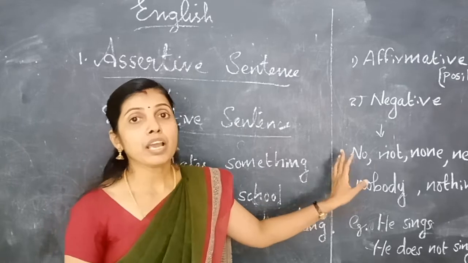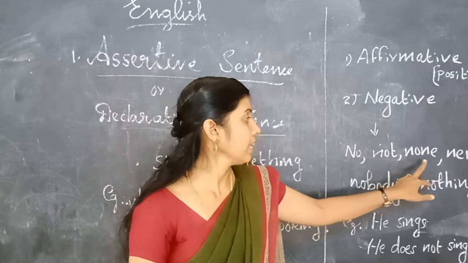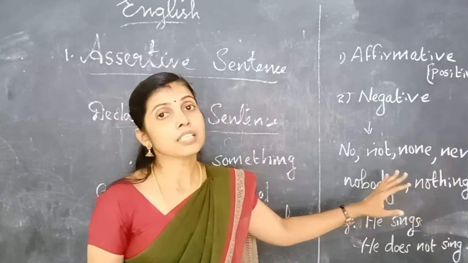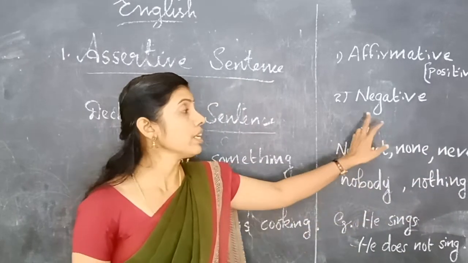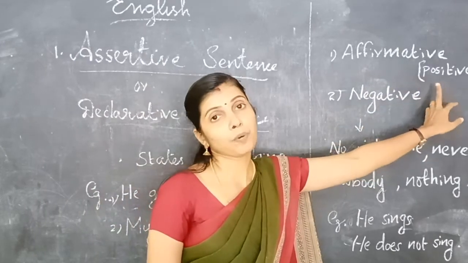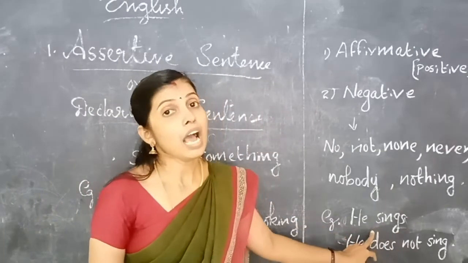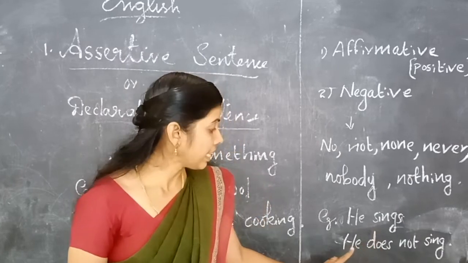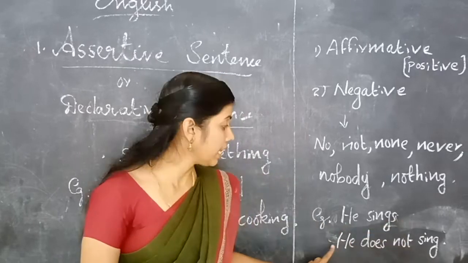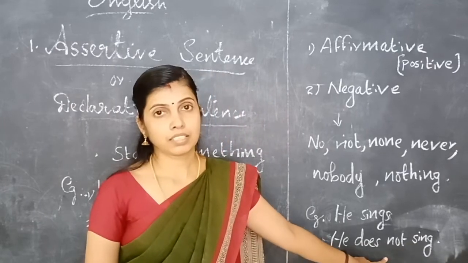In a sentence, if any of these words come, which are the words? No, not, none, never, nobody, nothing. If any of these words come in a sentence, it is called a negative sentence. Other sentences are affirmative sentences or positive sentences. For example, he sings. It is an affirmative sentence. And what is the negative sentence of that sentence? He does not sing. Here, not comes, so it is a negative sentence.